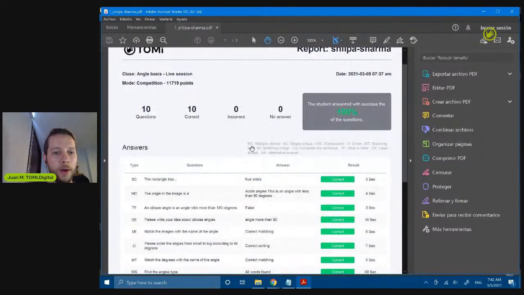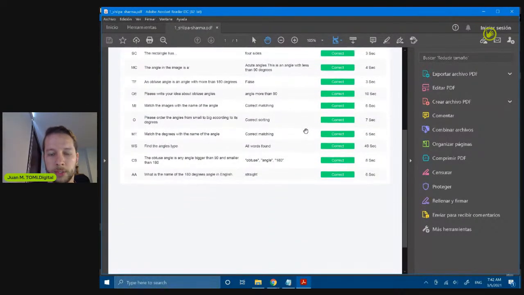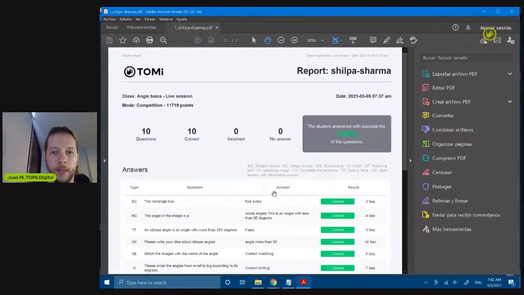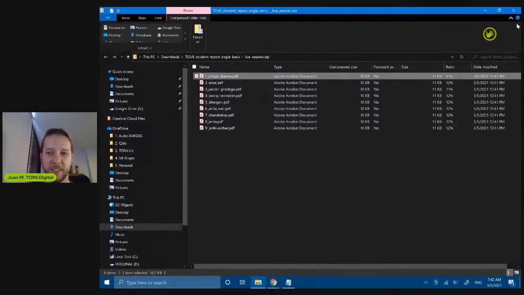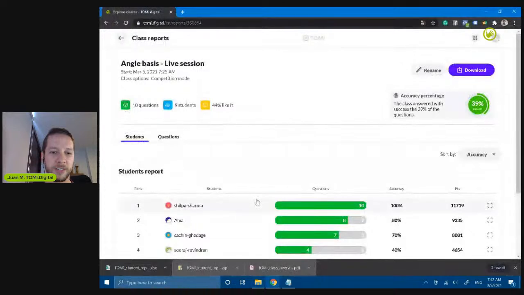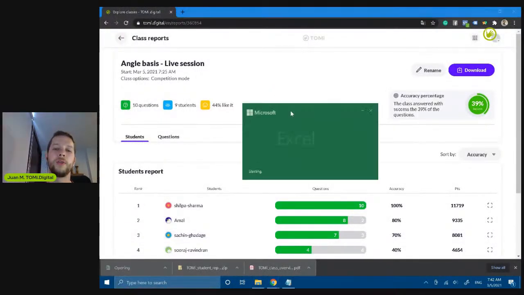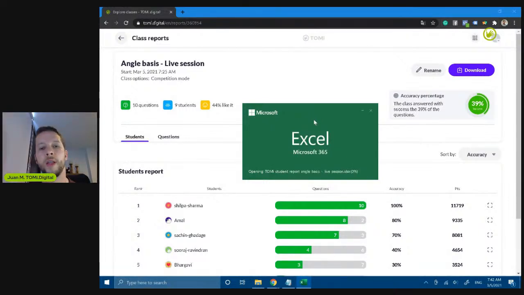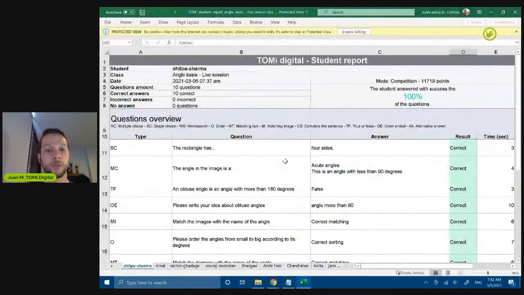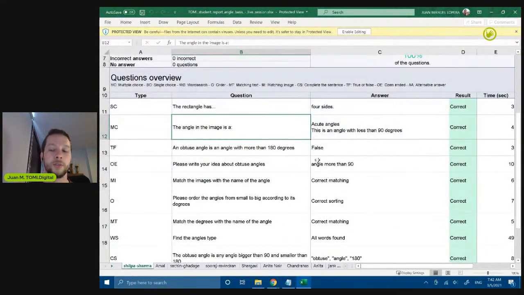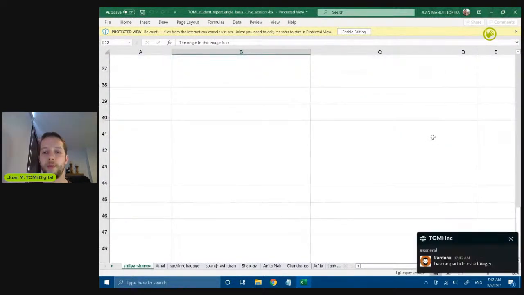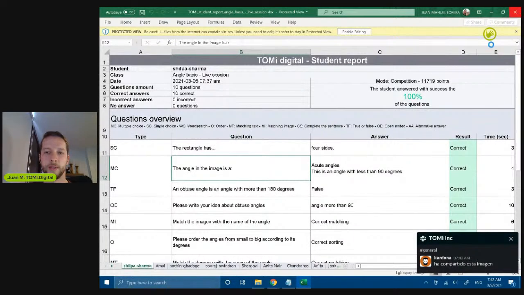So we have here all the answers from Shilpa. I can send it to Shilpa's parents to congratulate them for the results of their son. And we have this Excel file that you can use for uploading the information to your scoring system in the school or something like that, or for sending this to the principal. Anyway, you have here the details.